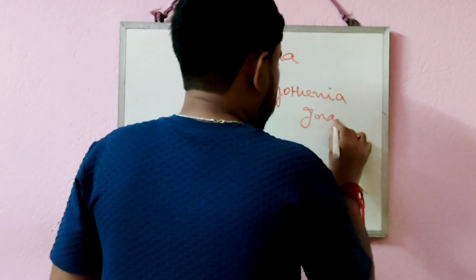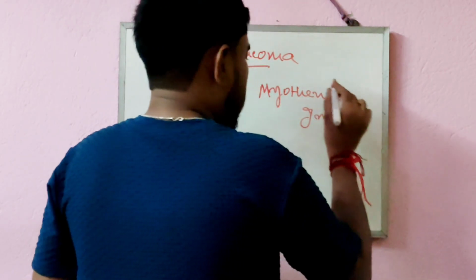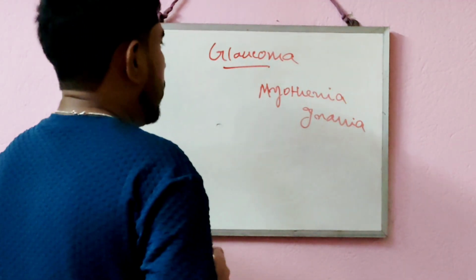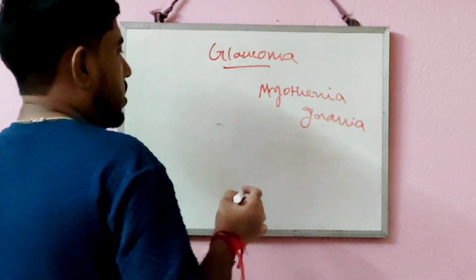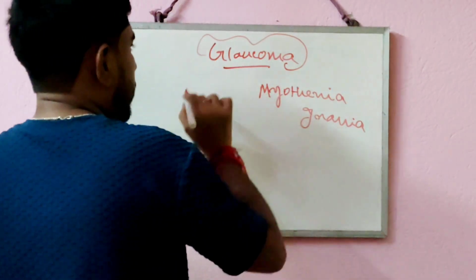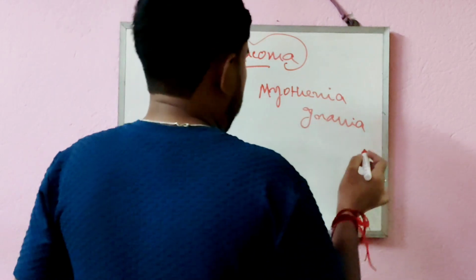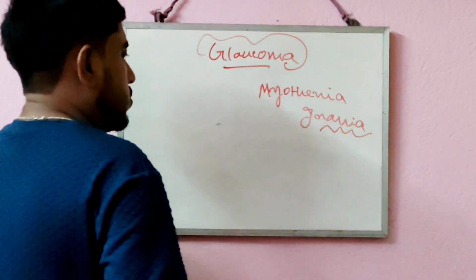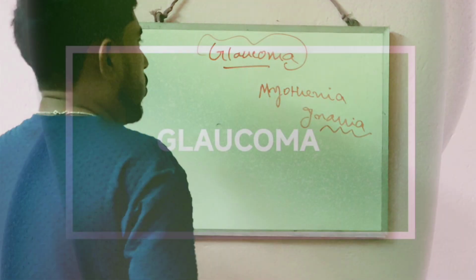So we have used those two words very often in those classes. Today in this class we are going to discuss the meaning of glaucoma, which we used frequently in those four chapters, and myasthenia gravis in the next class. So today's topic is glaucoma.